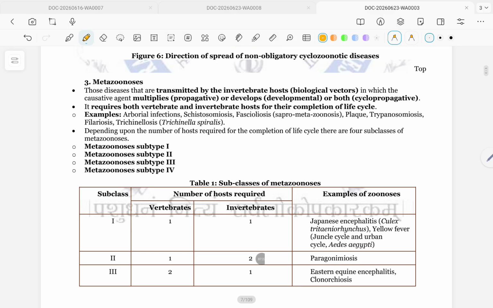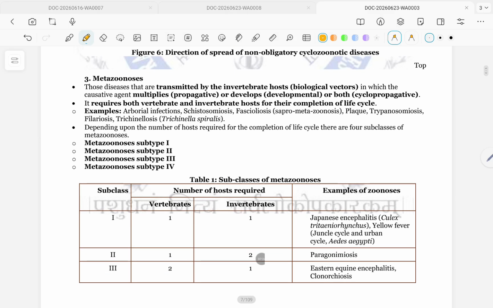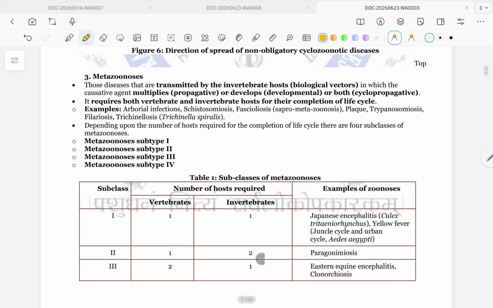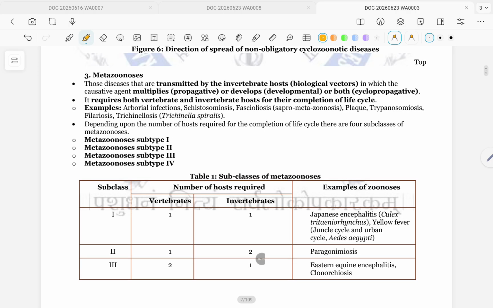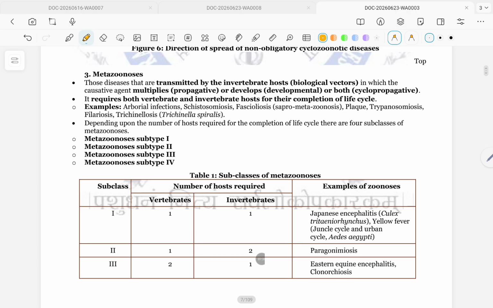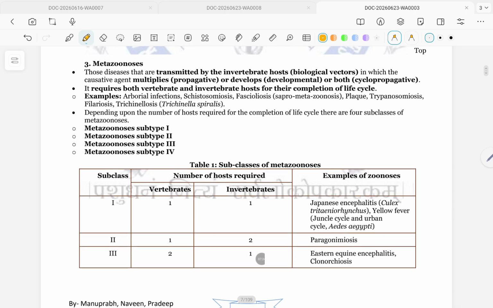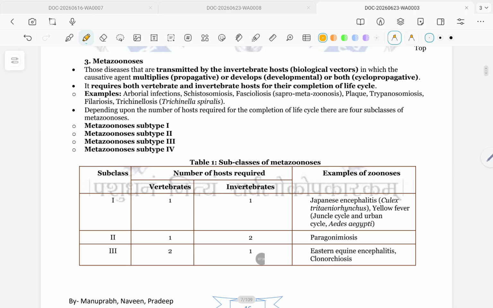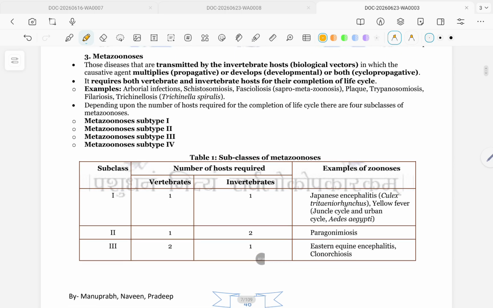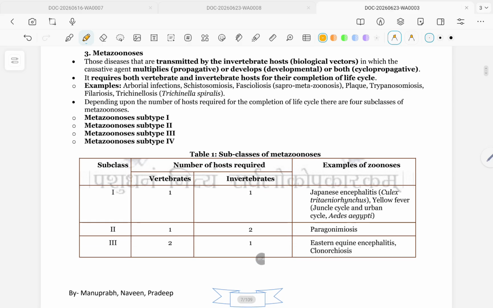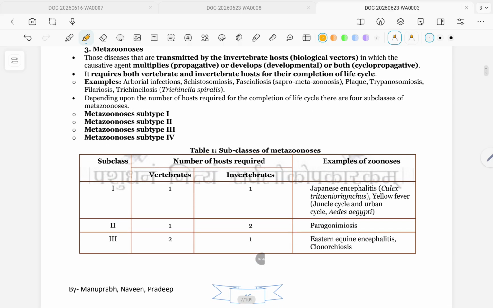Examples: arboviral infection, schistosomiasis, plague, trypanosomiasis, filariasis, Trichinella spiralis. Depending upon the number of hosts required for the completion of life cycle, there are four subclasses of metazoonosis.